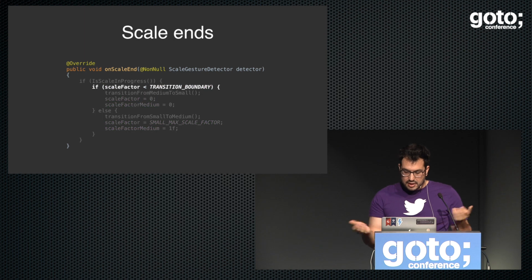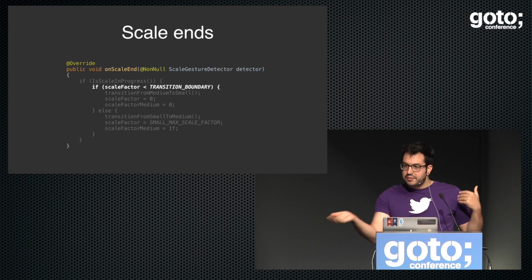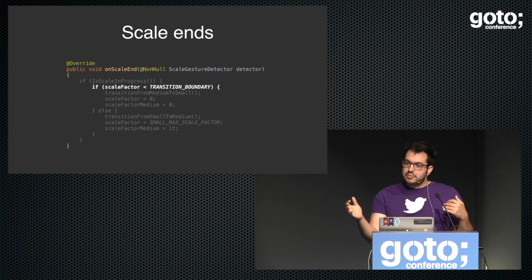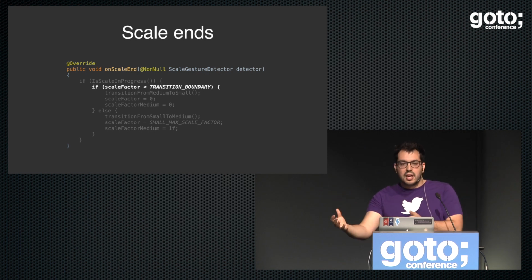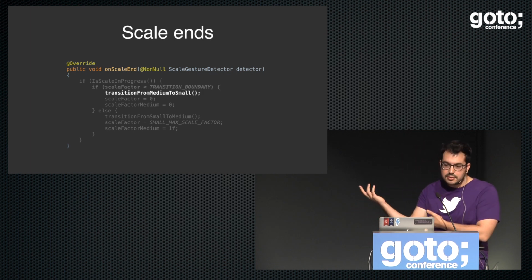And for that, I just use a transition boundary, which is: I calculate the delta, and so I know how much is missing for the transition. So if it's below 20 or 30%, and you can change it and put whatever you want, I will assume that the user didn't want to go full screen, and actually wants to go back to the small, right? That's what I do.